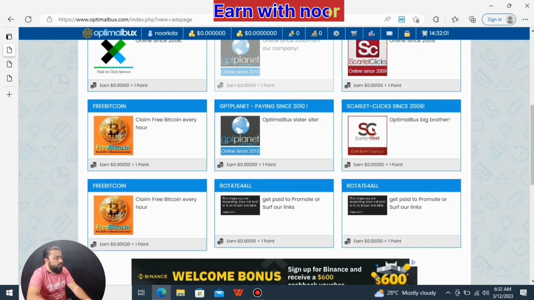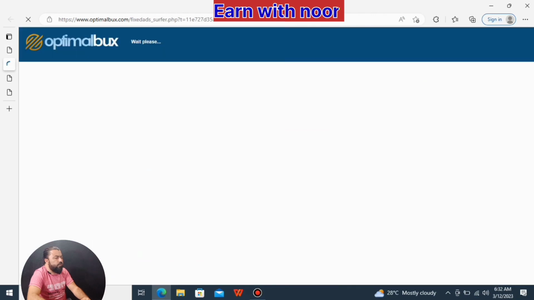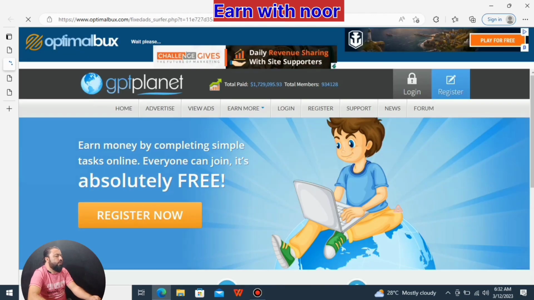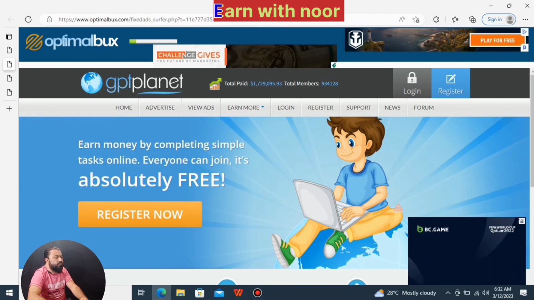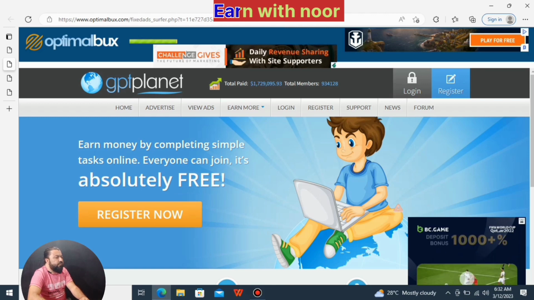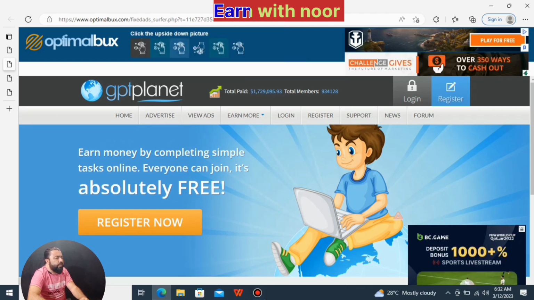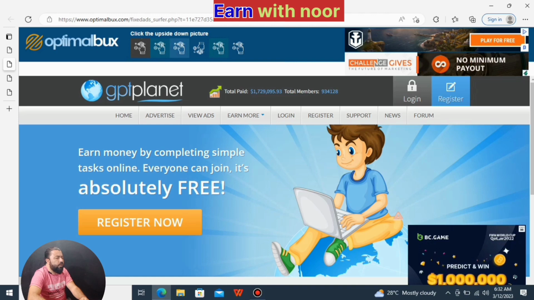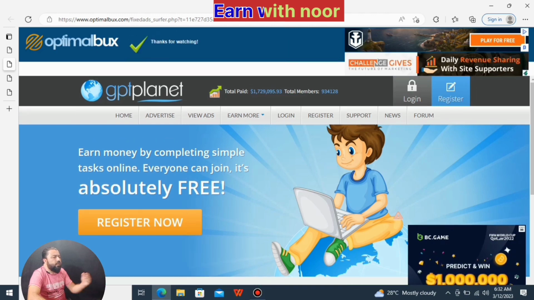Very easy process. Here we see more advertisements, for example we click one of them more. Friends, again you see on the left side of the page the green bar starting. When the bar is complete, they give us some option, and we click on the upside down picture.